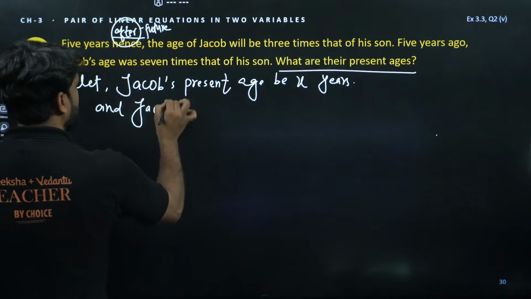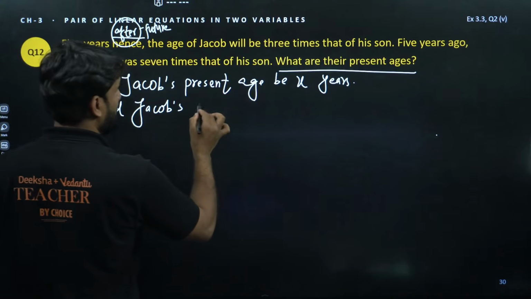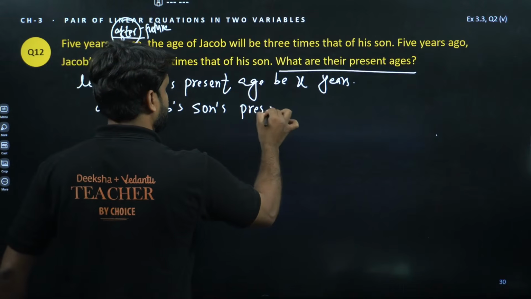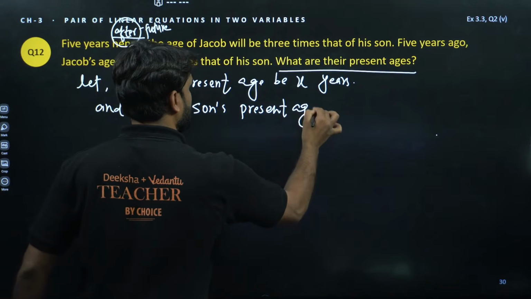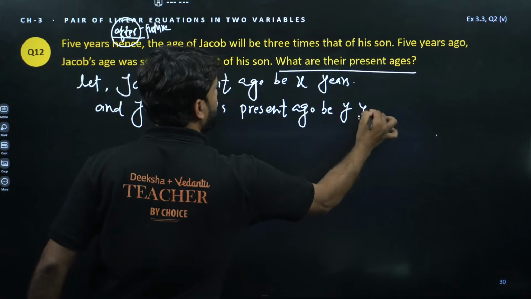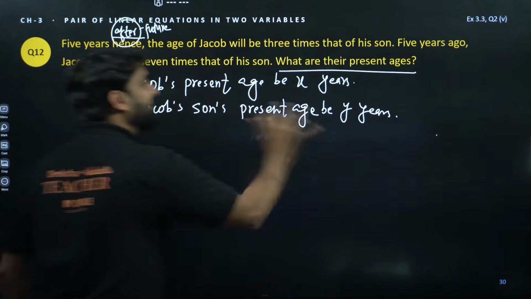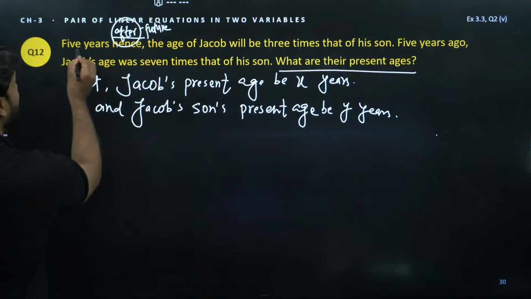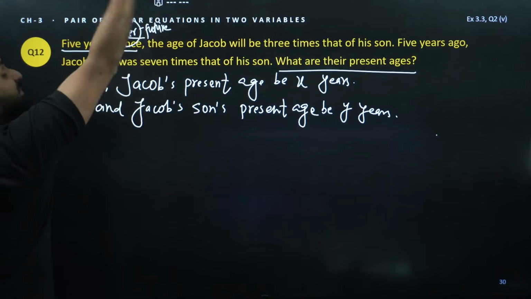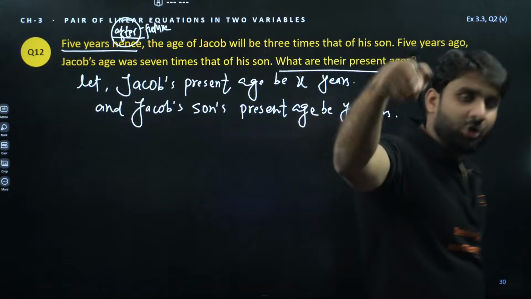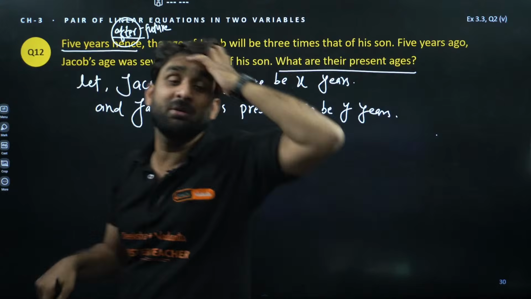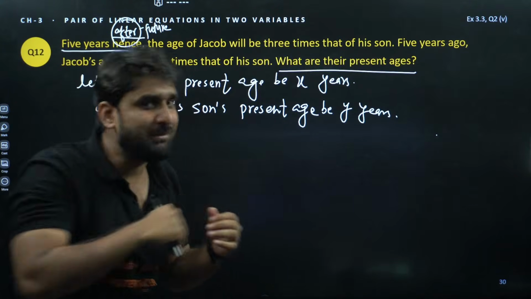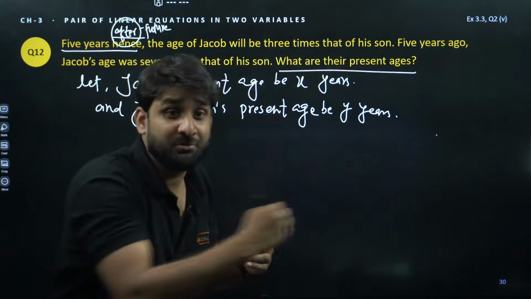And Jacob's son's present age be Y years, right? Okay, now you will be able to write the equation because you have assumed the present ages. Now read the question. 5 years hence, after 5 years, both are human beings. Jacob is also a human being, his son is also a human being. So both will be 5 years older. Jacob will be 5 years older and Jacob's son will also be 5 years older.